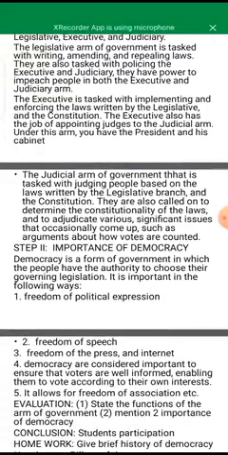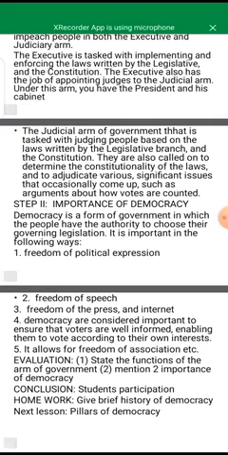Now, the judiciary arm of government is tasked with judging people based on laws written by the legislative arm and the constitution. They are also called on to determine the constitutionality of laws and to also adjudicate various significant issues that occasionally come up, such as arguments about how votes are counted.